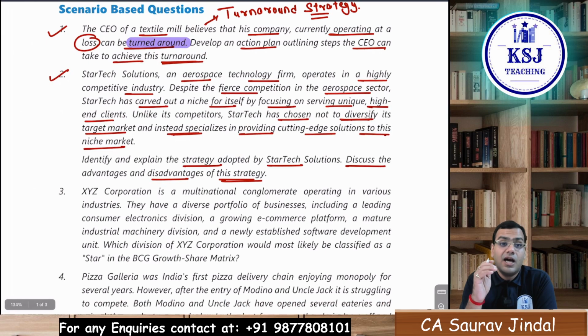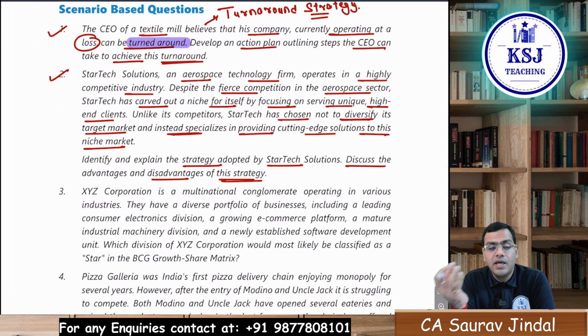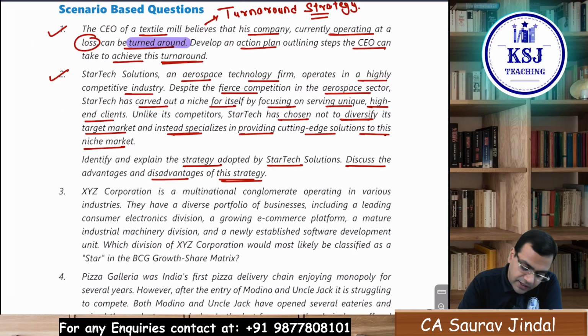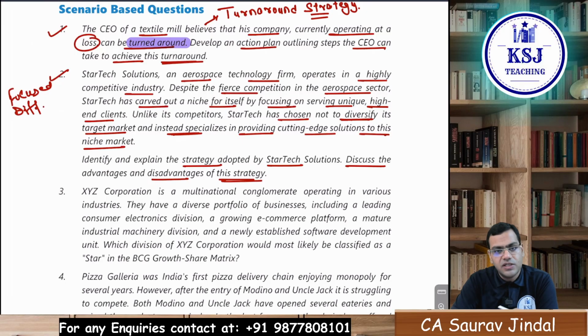So basically what they are doing is providing something different from their competitors and targeting a particular niche market, right? So one of the strategies that they are following is focused differentiation, which we have studied in the previous chapter also. Along with that, one line which holds importance here is that StarTech has chosen not to diversify but to provide the best of the products in the existing market itself. So with regard to this chapter, what other strategy can you tell here, along with focused differentiation? One thing more that you will write here is intensification.